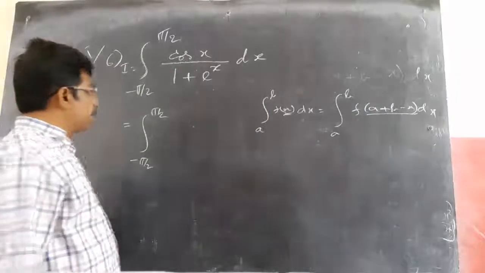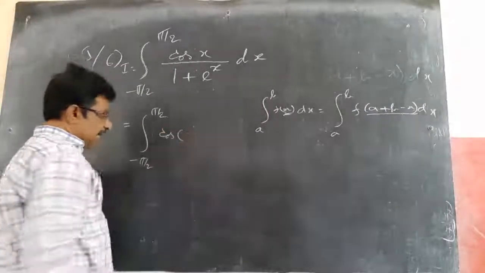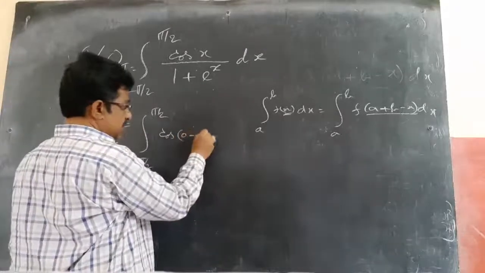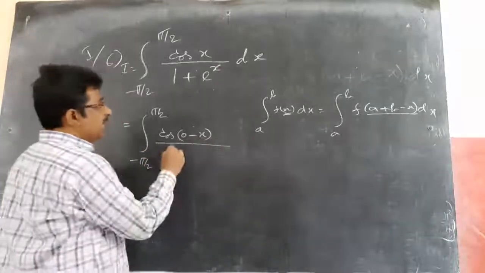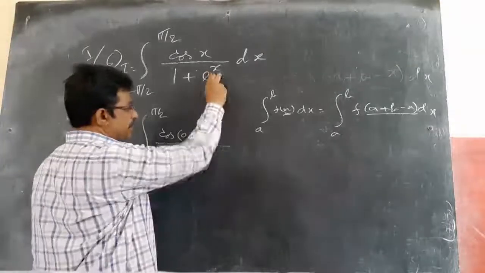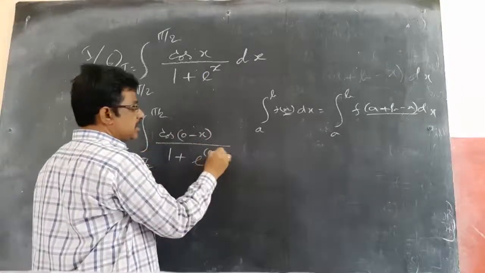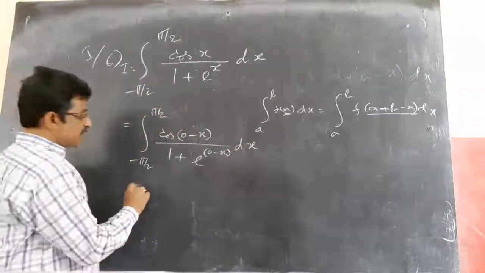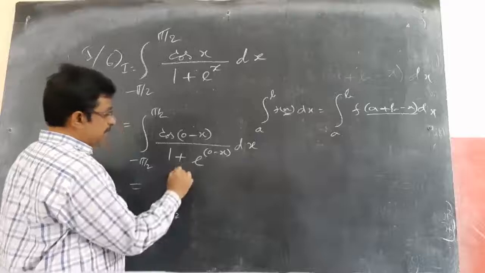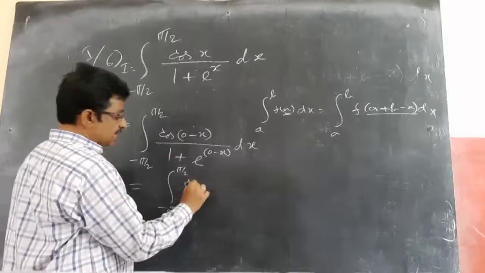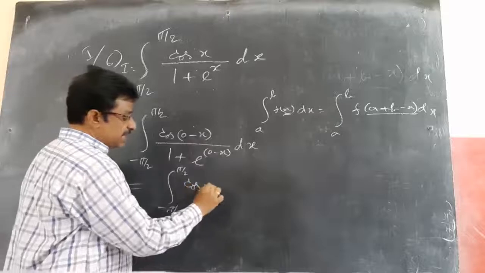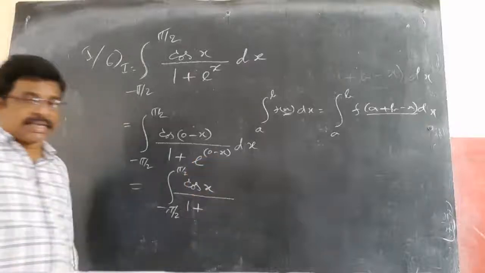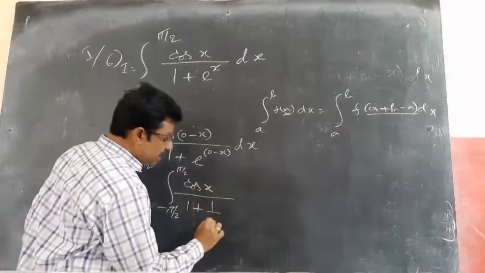So according to that property, here in place of x I can write a plus b, that is pi by 2 minus pi by 2, which is 0, minus x. In the denominator also, 1 plus e power, in place of x I am writing a plus b minus x. So using this property, the value does not change. So this becomes the integral from minus pi by 2 to plus pi by 2 of cos of (0 minus x), which is cos of minus x, and cos of minus theta is plus cos theta, by 1 plus e power (0 minus x), e power minus x, which I can write as 1 by e power x.